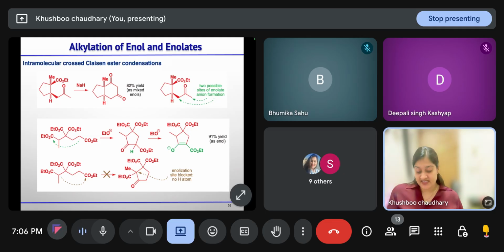So now let us discuss intramolecular crossed Claisen ester condensation. If you have a ketone and an ester as part of the same molecule, then base can abstract the proton from the less hindered side. It will not take the proton from the more hindered side. Then that enolate, whatever is generating, attacks the ester, and you will get this product. How?